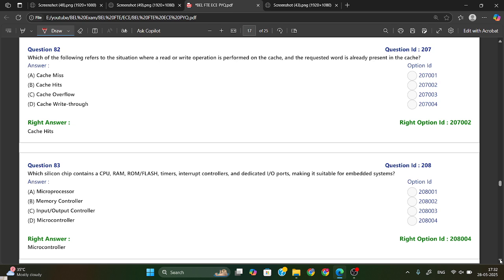Which of the following refers to the situation where a read or write operation is performed on the cache and the requested word is already present in the cache? That is your cache hit. And if you talk about cache miss, miss means data is not in cache. And if data is present and found, then it is called cache hit.